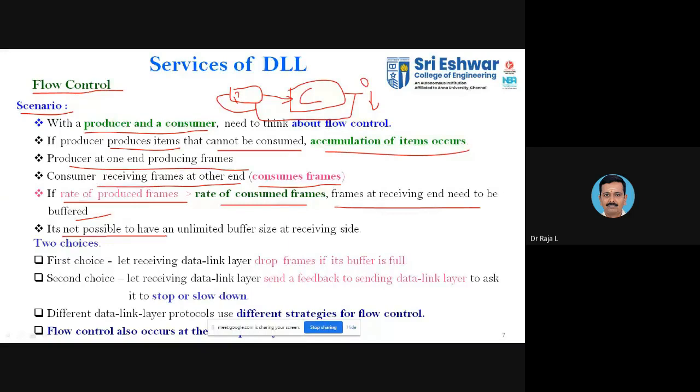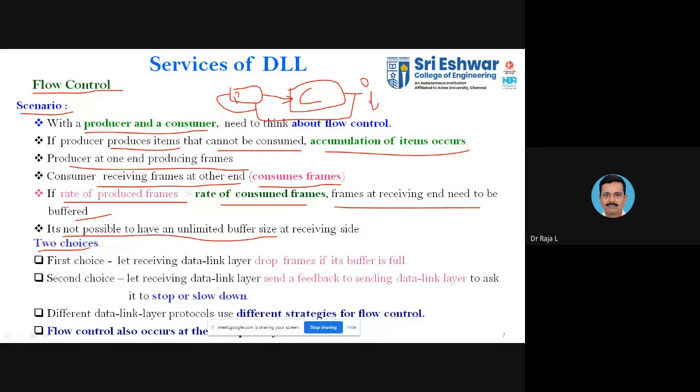So it is not possible to have an unlimited buffer size. Normally you can have a buffer, but there is a limit, or you can say a threshold, for the buffer. When you cross the threshold, whatever you put into that media will normally be neglected, it will be dropped. Okay, so that is the case. There are two choices available in order to consider this case. You can take any real-time example for production and consumption.